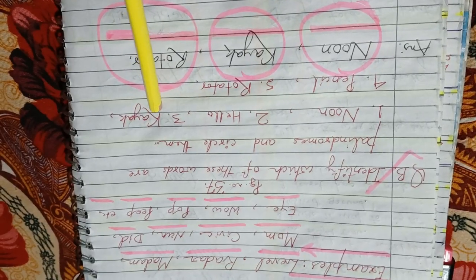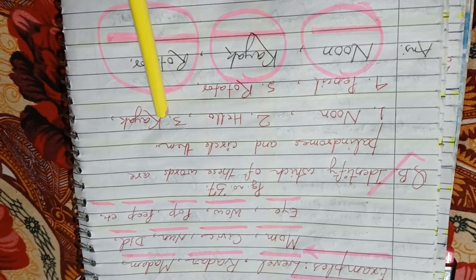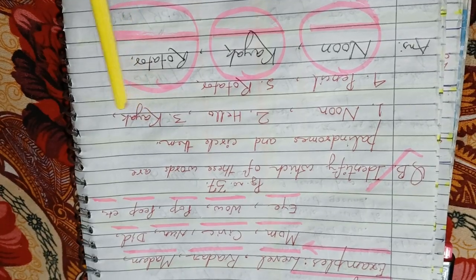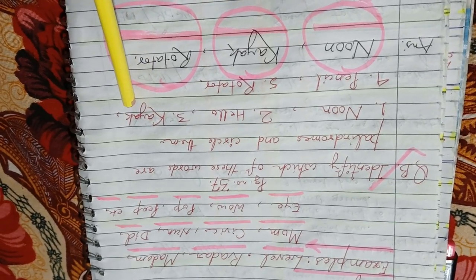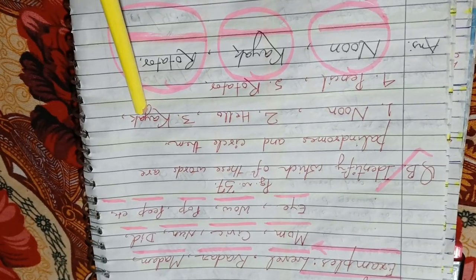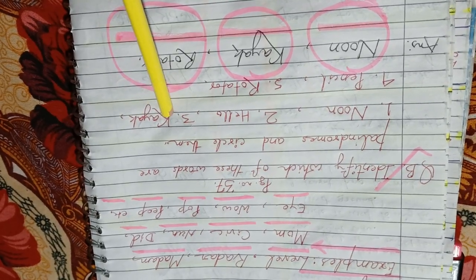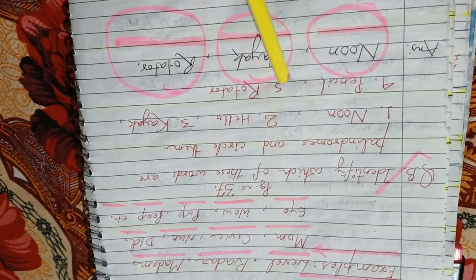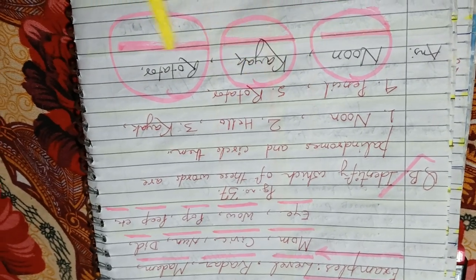In case of another word, kayak, the spelling is KAYAK, kayak. In forward reading, and in case of backward reading, again the spelling is same, K-A-Y-A-K. So it is a palindrome. So it has been encircled here.